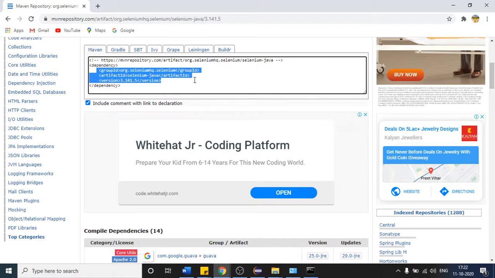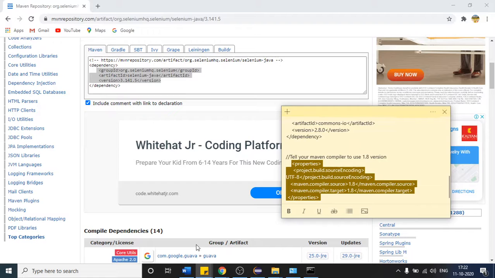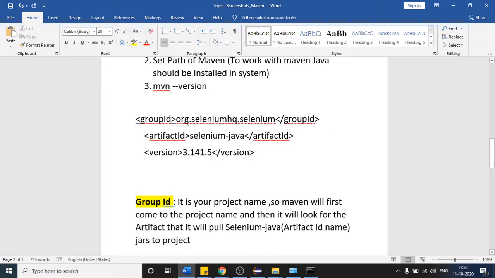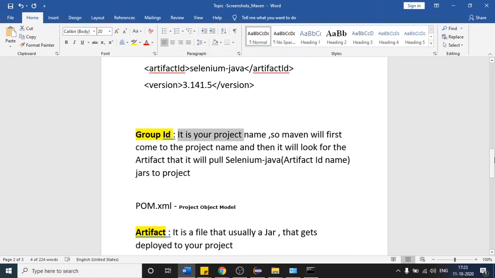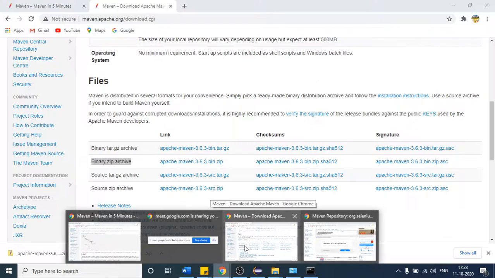So what is this group ID tag? It is just like your project name. As of now understand till here, it is just like your project name. Likewise, there can be many projects present.